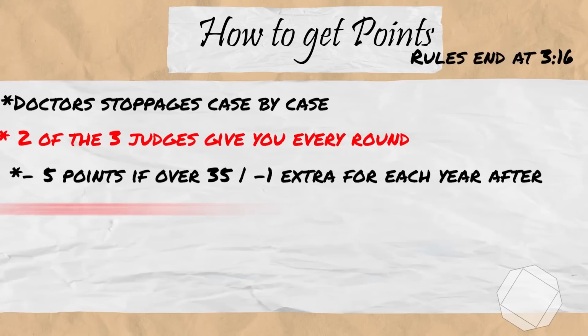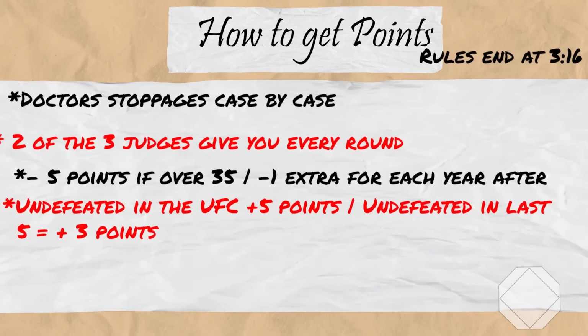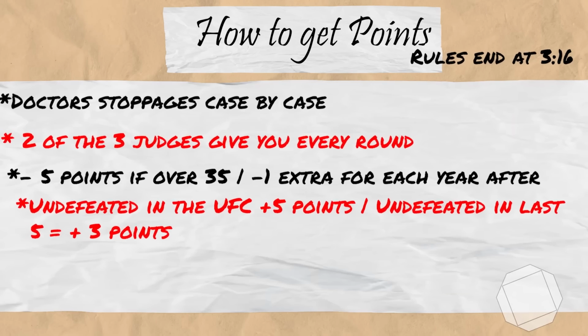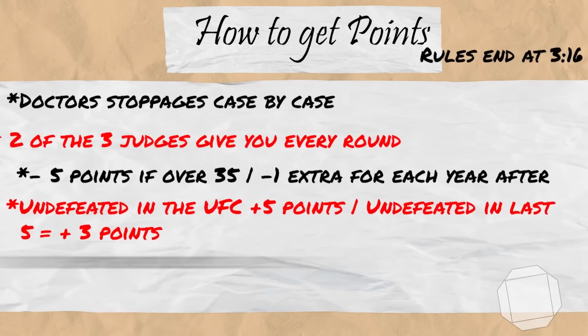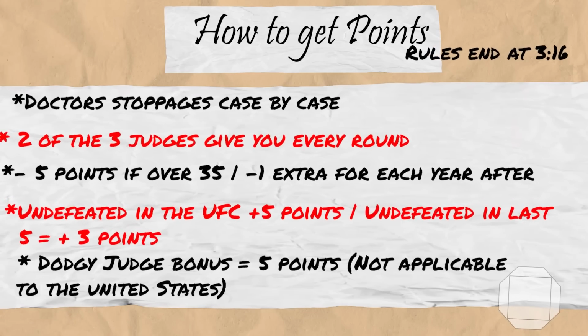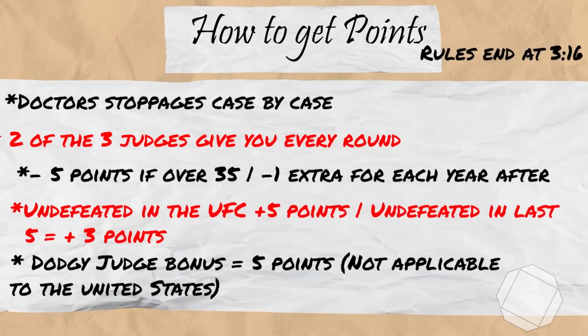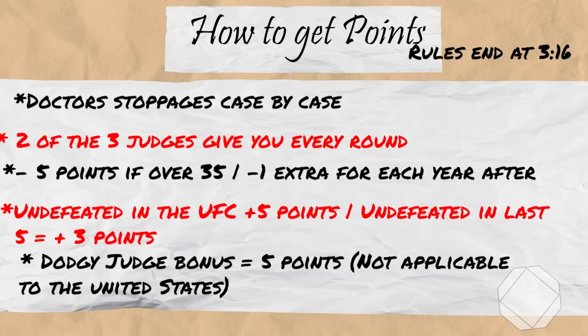If you are undefeated in the UFC, you gain an extra 5 points. If you have a UFC loss but are undefeated in your last 5, you get 3 points. For the fight we are predicting, if you are fighting in your country of origin and your opponent is not from that same country, an extra 5 points. This does not apply to the United States and their fighters.